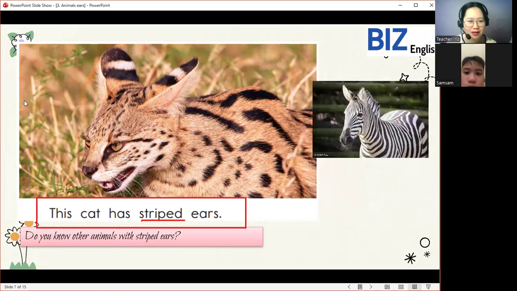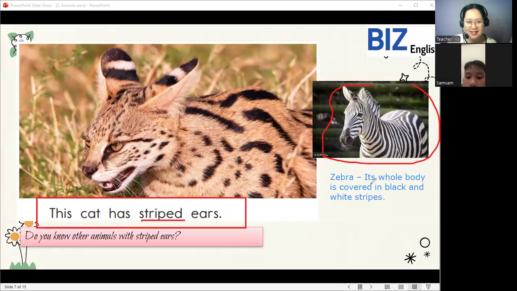How about this animal? Do you know what this animal is? It is a zebra. Yes, very good. So let's read. The zebra's whole body is covered in black and white stripes. Very good. One more time. Let's read these words. Let's say covered. Covered.